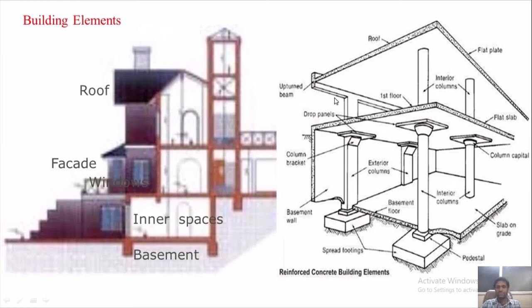So generally RCC structures have to be built by taking many parameters into consideration, which will be discussed in the subsequent semesters too. RCC is nothing but, again I am reiterating, reinforced cement concrete, which will have reinforcement bars, or you can say ribbed bars, cement and concrete. Cement concrete is nothing but cement plus water plus aggregates or jelly. But if you utilize bars inside it, that is called reinforced cement concrete.